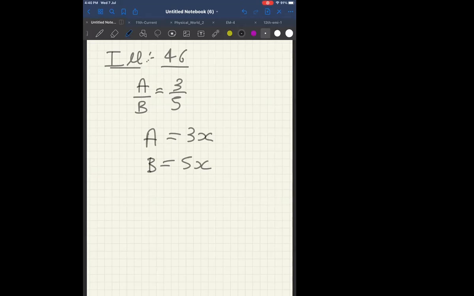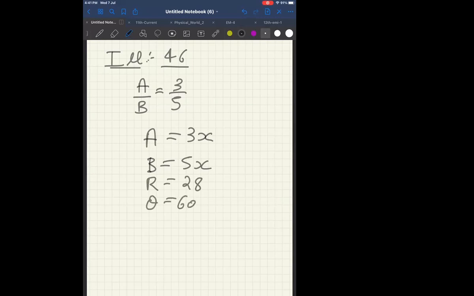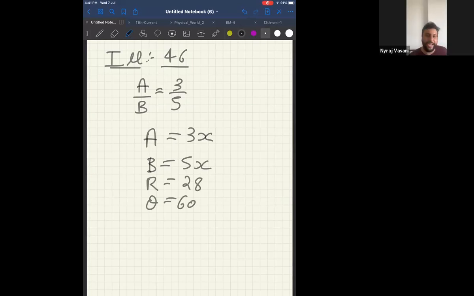Now, what they are saying, I am assuming the first force is 3x. I am assuming the second force is 5x. Then the resultant is also given as 28, which is very good. And the angle is also given as 60 degrees. I have to find A and B, which means I have to find first the value of x and then I have to find A and B.